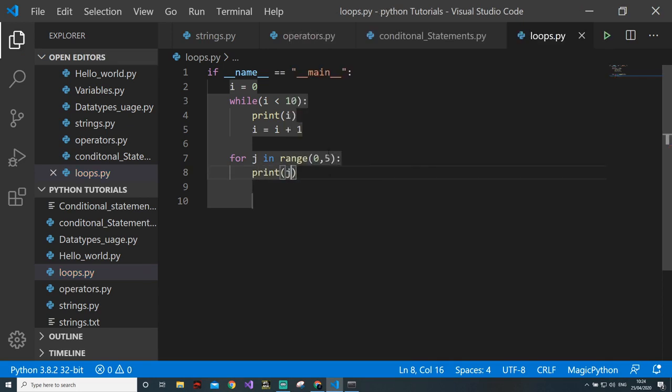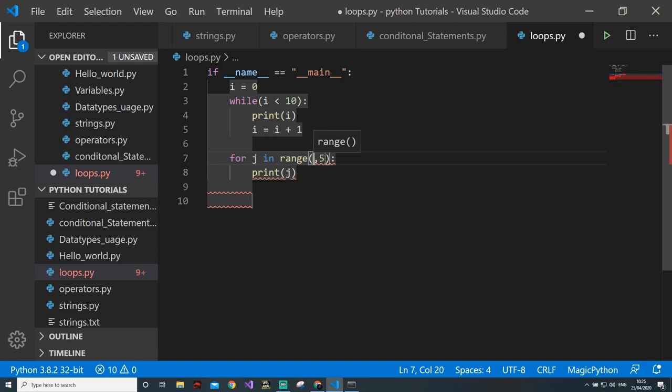So here, for all the initialization and where it needs to go, it is always less than, remember, so it will just print from 0 to 4. And the step: if I remove 0, it shouldn't be an error. I don't know why it is showing an error. So range 5 means going from 0 to 4. We need not provide anything except the last value it wants to go to.